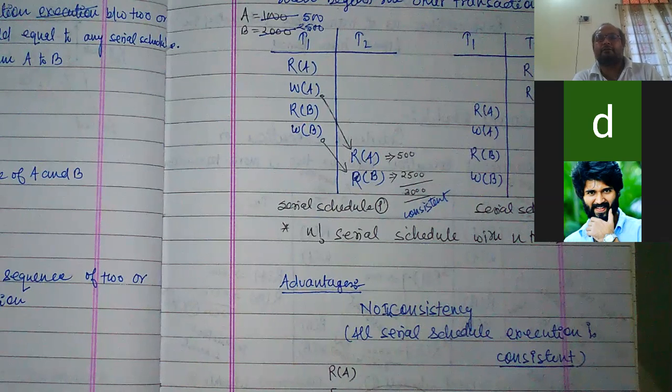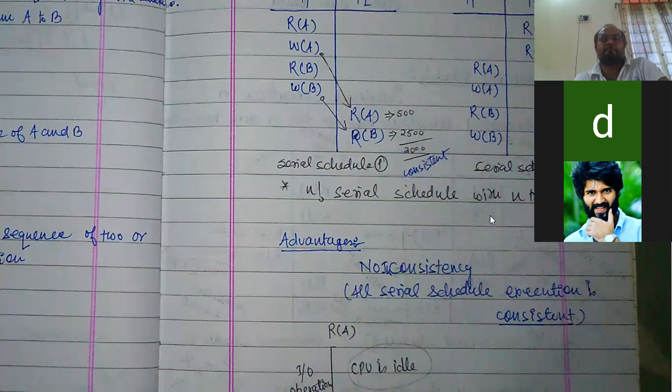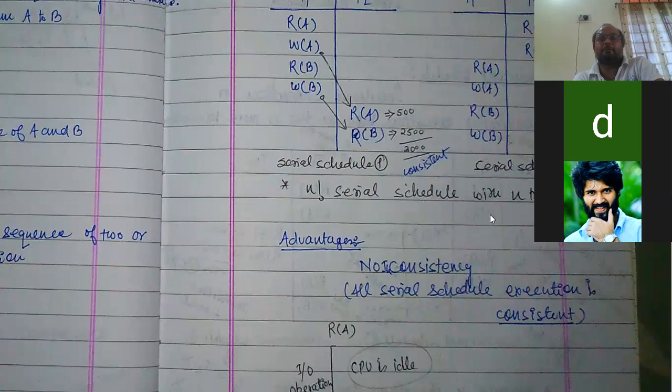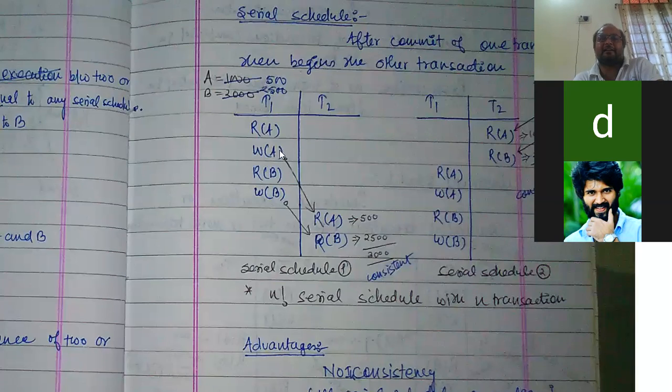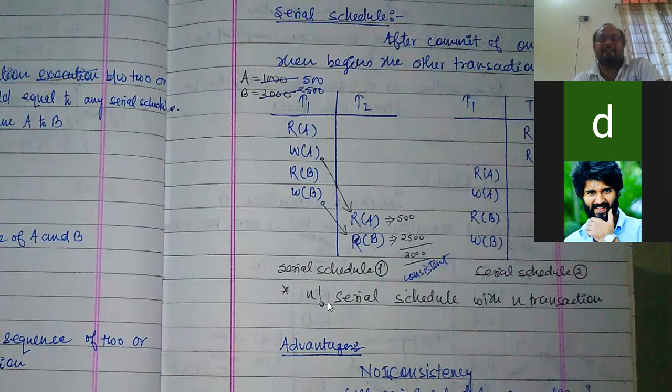Like this, first the T2 transaction has been completed, after that only the T1 transaction is started. See, it is below this. That means it has completed before this is started. Okay, so it is an example of serial schedule. How many serial schedules are possible for any set of transactions? Suppose there are n transactions, T1, T2 and so on. Then n factorial serial schedules are possible, that means n into n minus 1, n minus 2, n minus 3, like so.